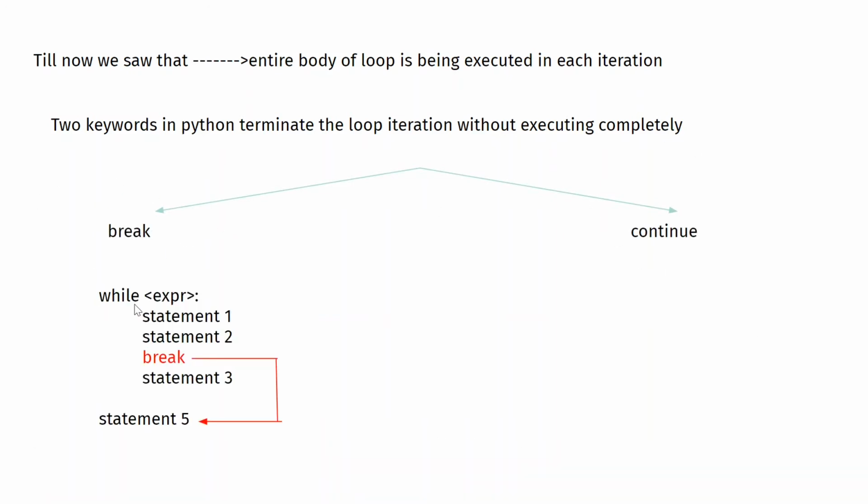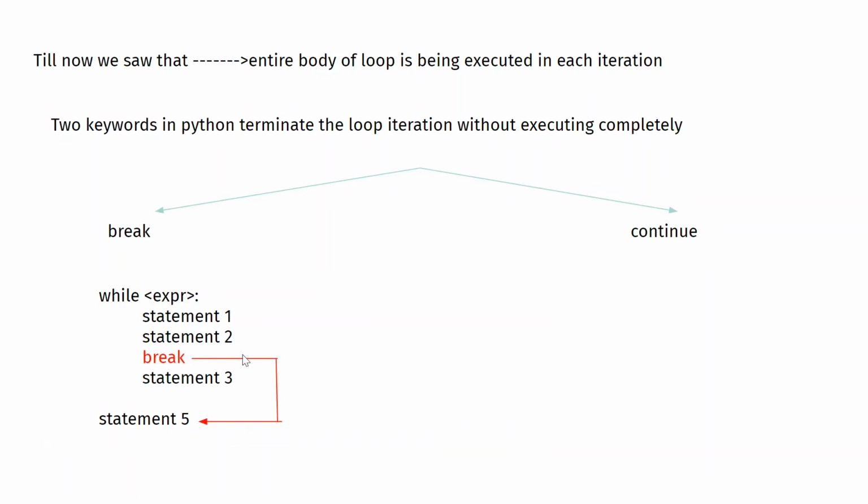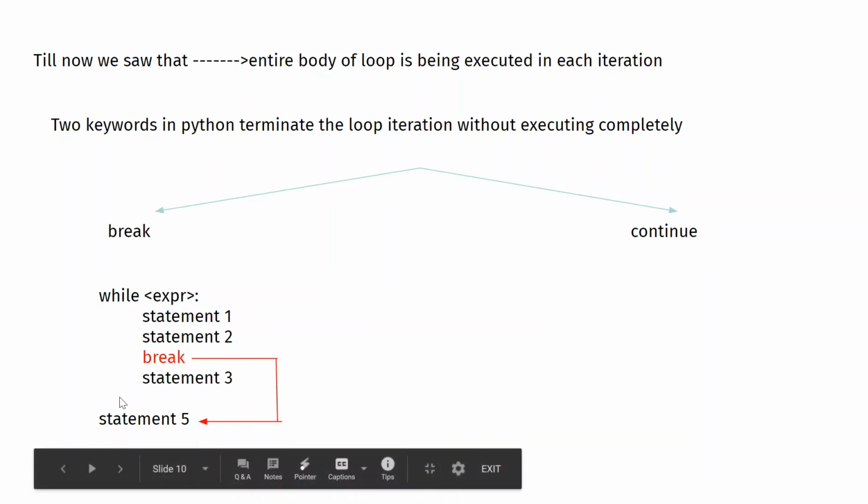So you have while and assume you have some expression here. Suppose, let us say it has become true. So now you'll get inside this while loop, you'll execute statement 1, you'll execute statement 2. Now what happens? You see a break. What does break do? It immediately jumps out of this loop and leaves the loop and comes to statement 5 which is outside the loop.